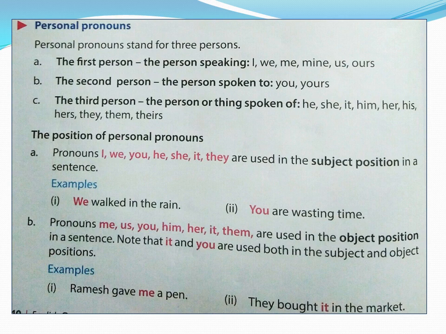So who is the first person? First person is the person who is speaking. I, we, me, mine, us, ours. These are examples of first person. That is, the persons who speak, they are called first persons.